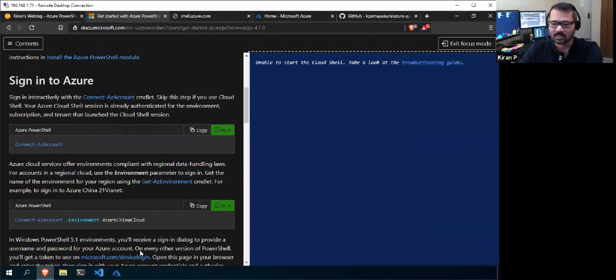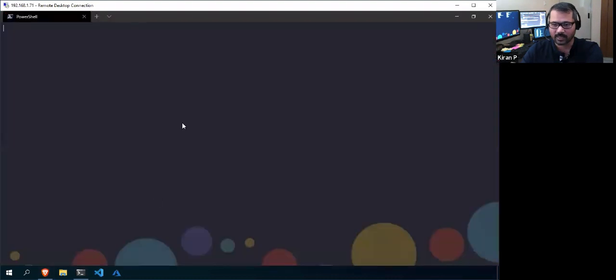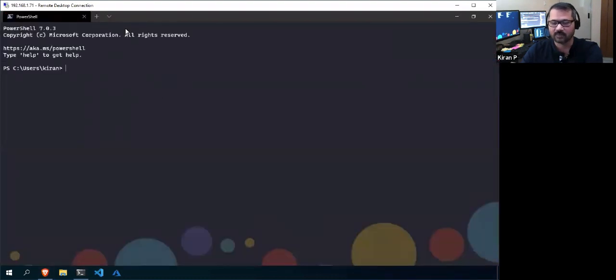Okay, so the other thing that we can use to access it is the Windows Terminal and also Visual Studio Code. If you are using Visual Studio Code, you can access it from there. I will open the Windows Terminal. As I mentioned, this is the tool that has a tabbed view.